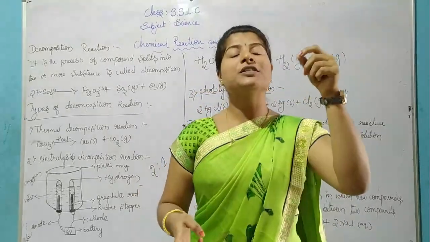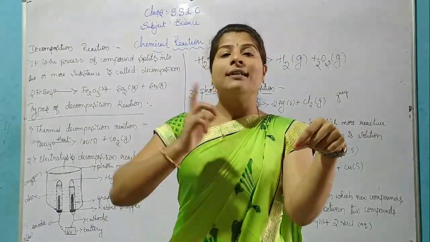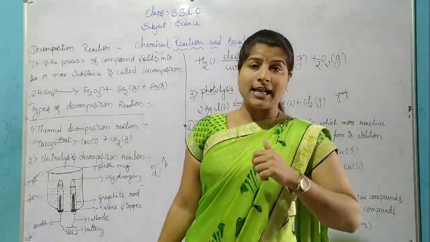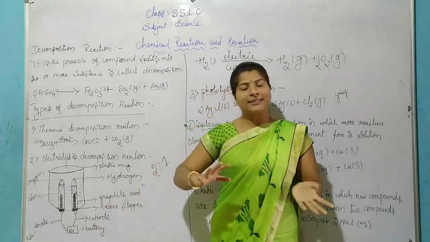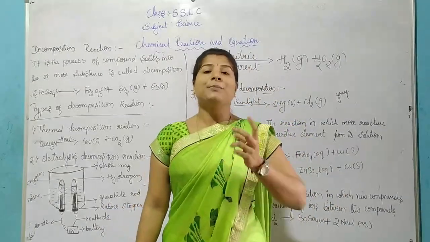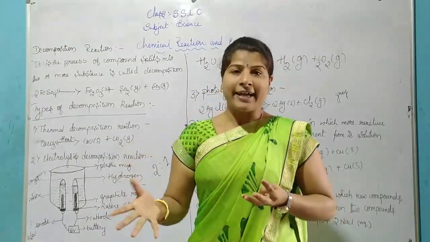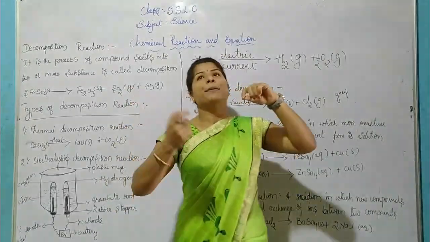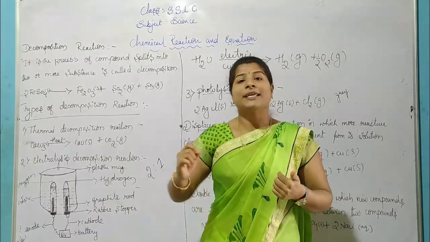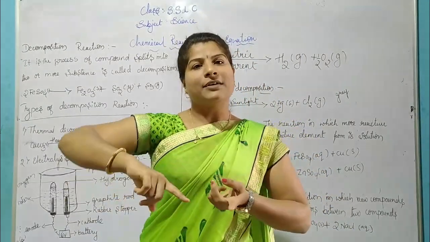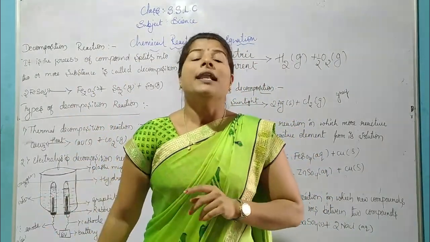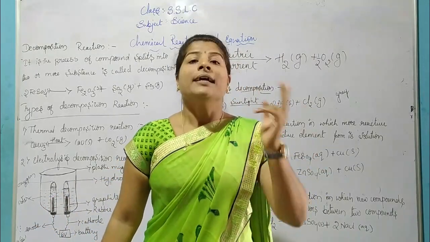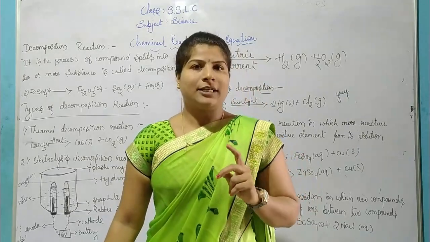In the test tube in which the iron nails are immersed, the color will change, and the iron's color also changes. Compare the iron and compare the test tubes also. The color changes and the iron will be coated with a brownish color. It means here a more reactive element displaces a less reactive element.